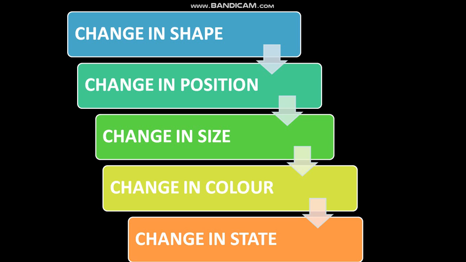Change in color. As in the introduction, I have shown you the green leaves during the autumn season, it changes, isn't it? So the leaf changes color with season. Iron catches rust and turns into a reddish brown. Silver also turns blackish when left out for long, and these examples show change in color. Change in state. Butter melts on heating, that is it changes state from solid to liquid. Similarly, water changes to vapor on boiling, that is liquid state changes to gaseous state.